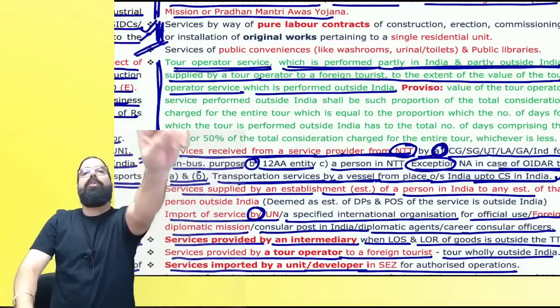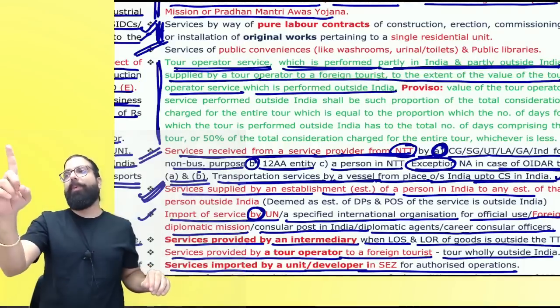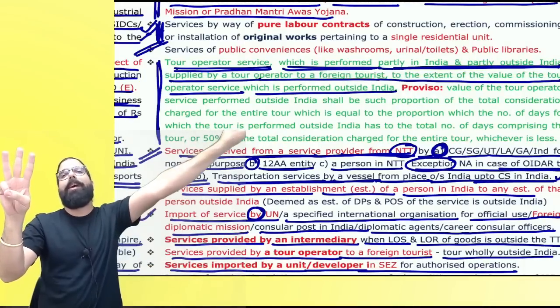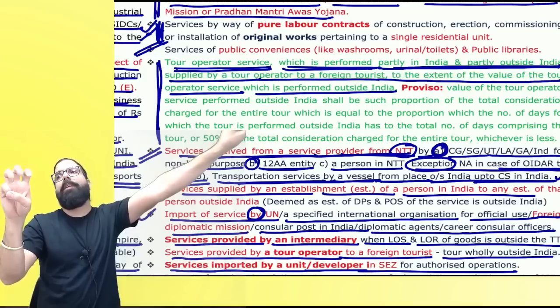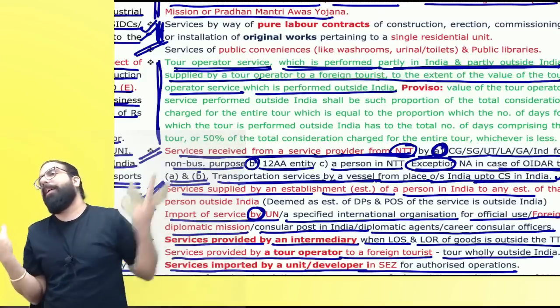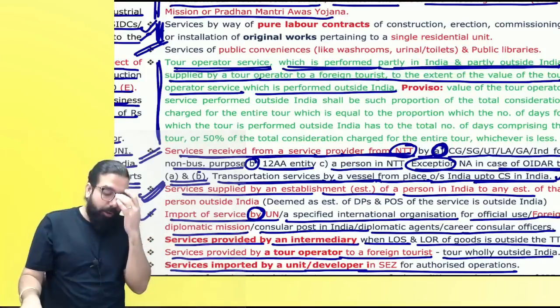Now I will tell you, I am a tour operator. I went ahead and charged 1 lakh rupees for the tour operator service: 3 days in India, 2 days in Nepal. How much service will be taxable? 60,000 will be taxable. The 40,000 for 2 days will be exempted. Are you guys able to understand this point? That is what is being told.